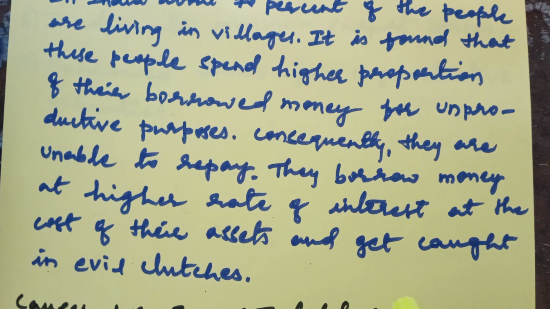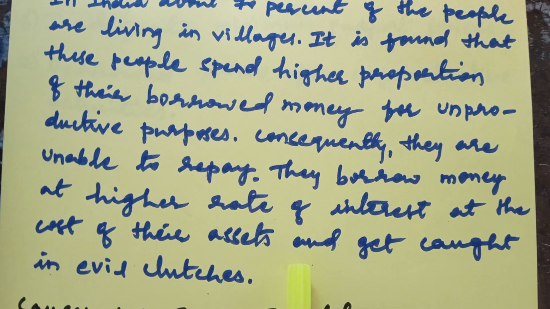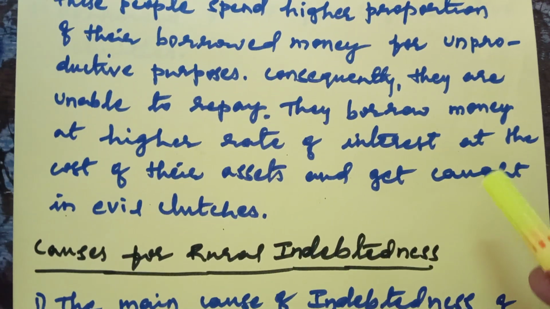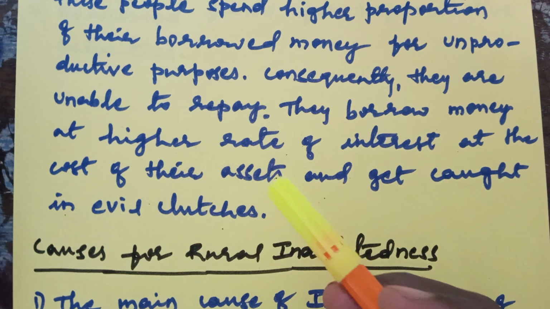So the consequence is that people are unable to repay the debts. They borrow the money at higher rates of interest at the cost of their assets and get caught in evil clutches. The money lenders charge a high rate of interest on the people.